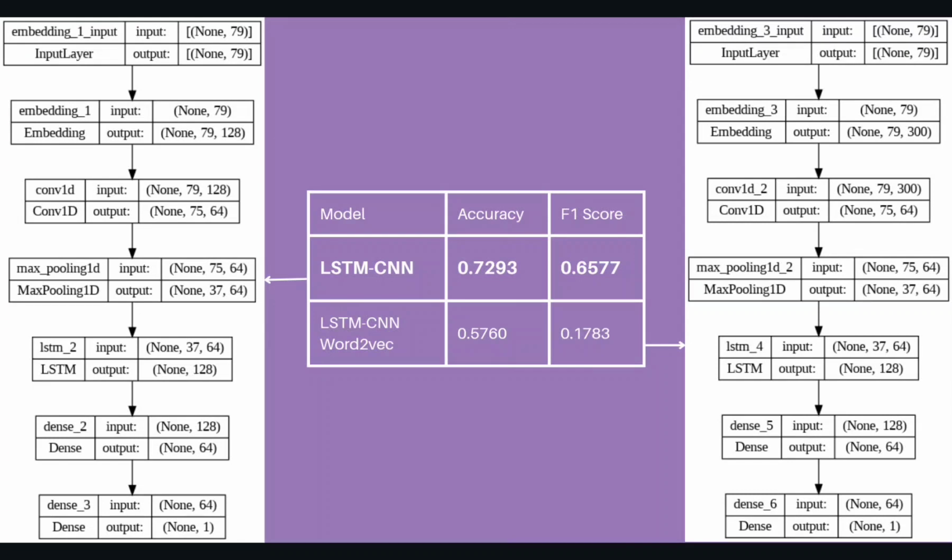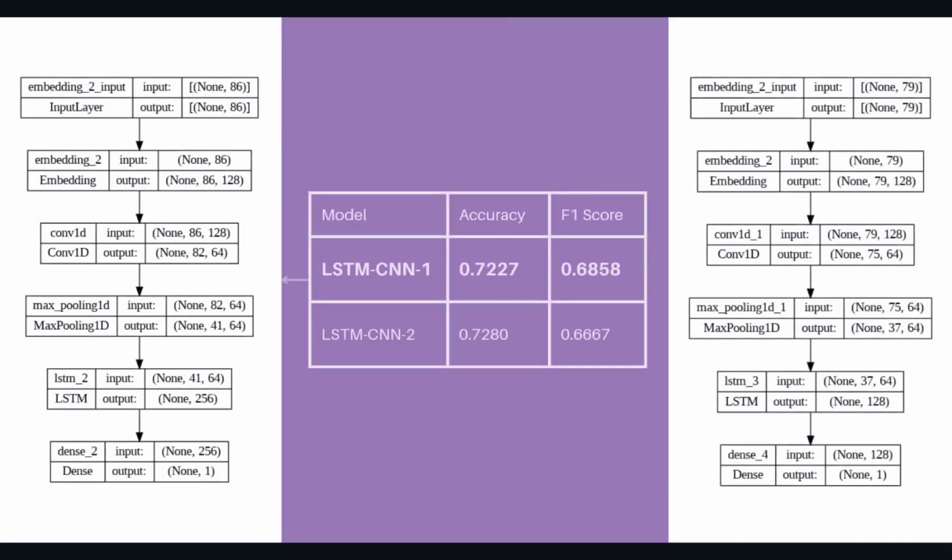Carrying forward the LSTM CNN model from before, there is a minor layer change here. We have the embedding layer, the convolutional layer, the max pooling layer, the LSTM layer, but now instead of two dense layers, it is cut down to one dense layer, and the differences in hyperparameters is as usual. The LSTM CNN1 model showed great results and an increase in F1 score from 0.657 to 0.685 from the previous model.